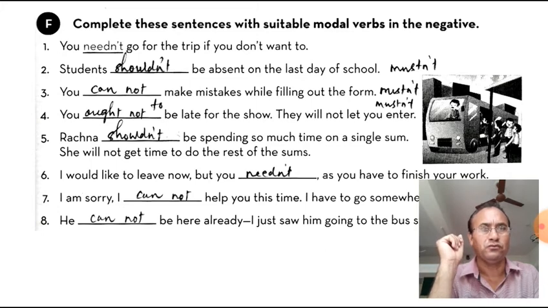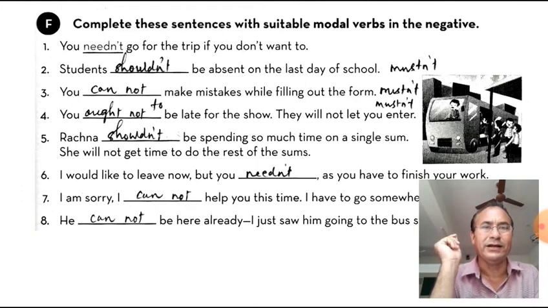So use ought to, should or must. We will have to add the not as we are making negative sentences. So you ought not to be late, so they will not let you enter. Fifth one, shouldn't. Rachna shouldn't be spending so much time on a single sum. She will not get time to do the rest of the sums. So here also we can use more than one modal.